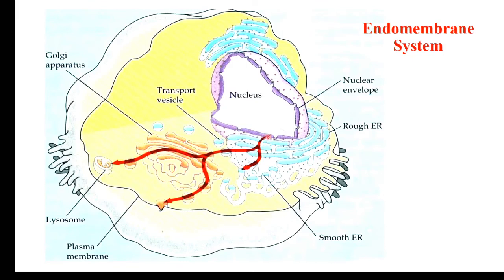The membrane of this nuclear envelope might go to the membrane of the endoplasmic reticulum. The membrane of the endoplasmic reticulum goes to the Golgi complex in the form of vesicles. The membrane of the Golgi complex goes to the lysosome, and when this lysosome goes outside, its membrane is incorporated into the membrane of the plasma membrane or cell membrane. It throws out the material and becomes a part of that cell membrane. So this is a reverse in autophagy.